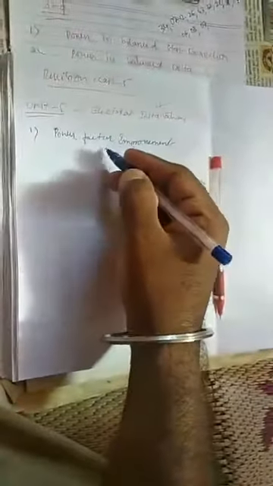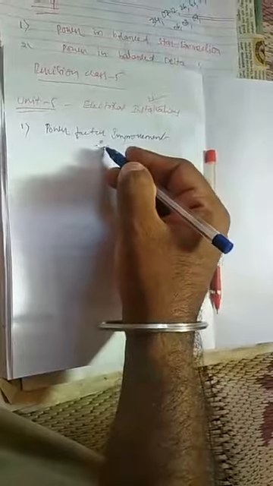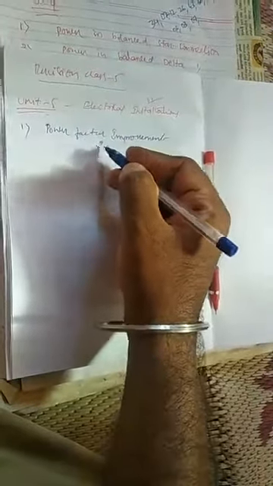In this quiz, only 50% of students have given all the answers. The remaining 50% made mistakes, especially in power factor improvement. Two questions were based on it, and out of two, most people attempted one wrongly. Those will all be explained later.